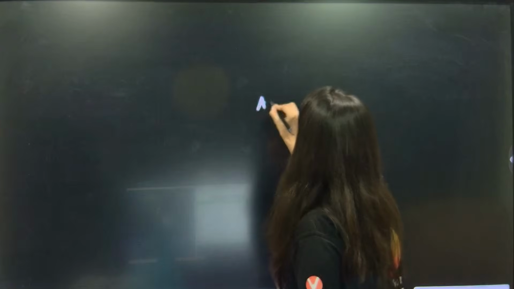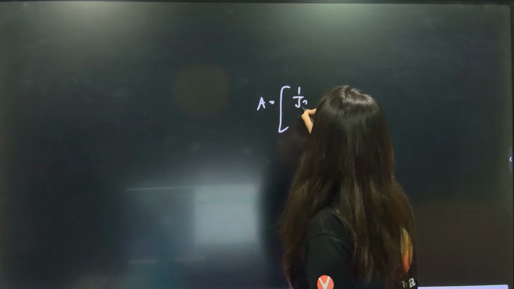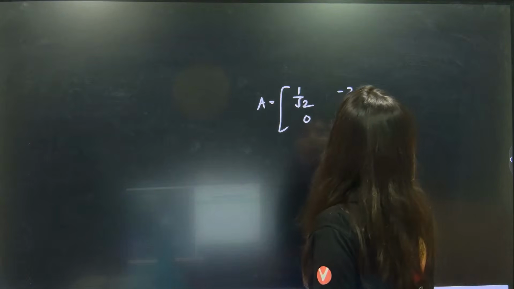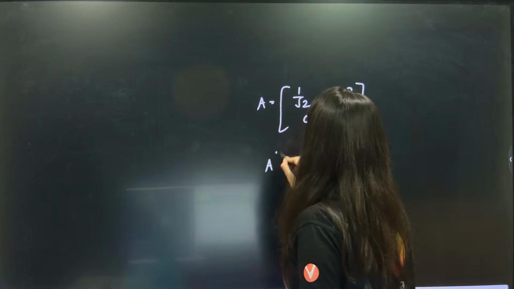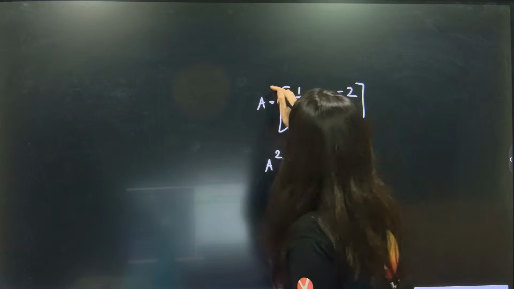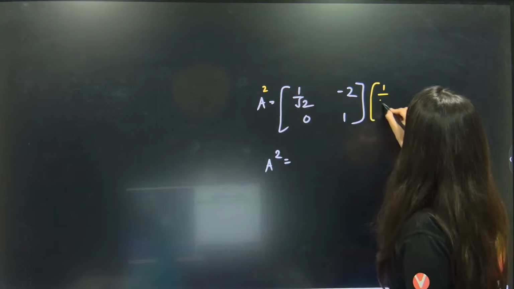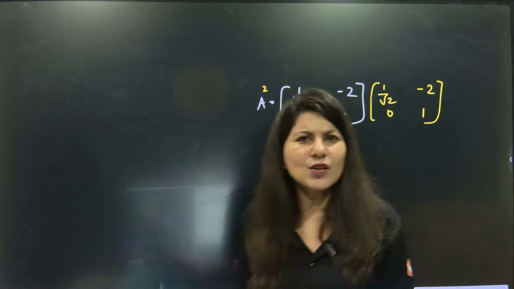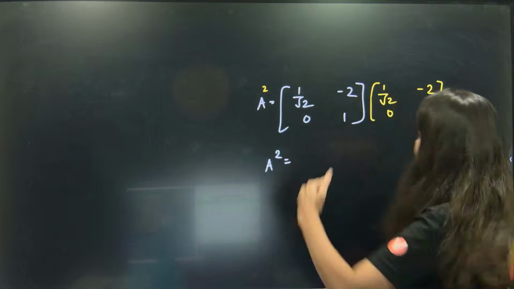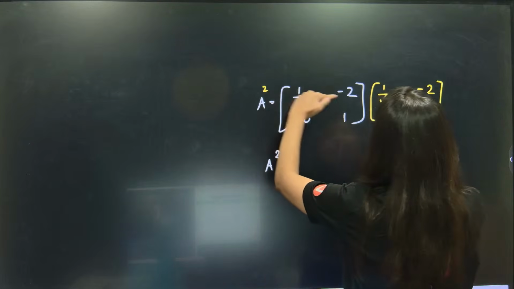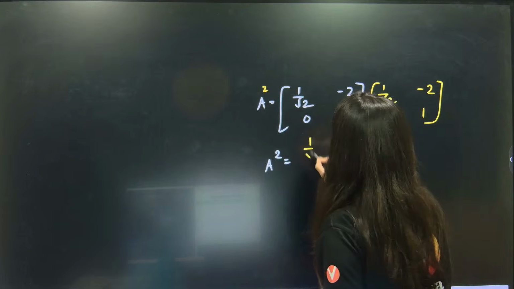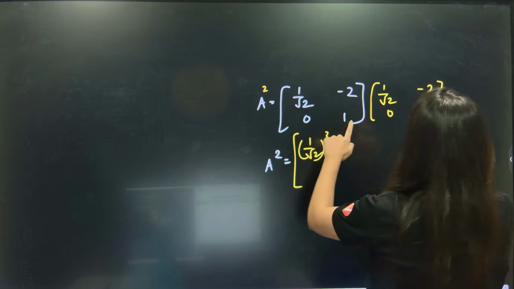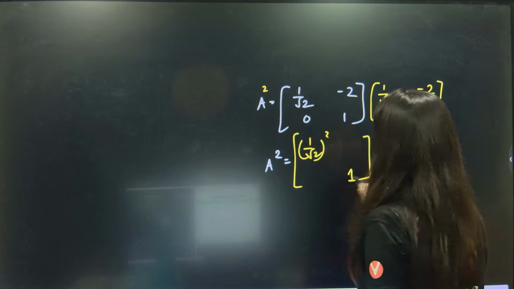Here A is 1 by root 2, minus 2, 0, 1. Now understand A power 2. First of all, A square, let's calculate. And you know what? We are looking for only the diagonal. Be very smart. Do not calculate every number. Only the diagonal. So the first diagonal will be 1 by root 2 square. And the second diagonal will be 0 and 1. A square is this.